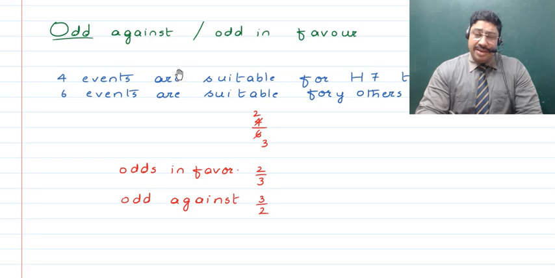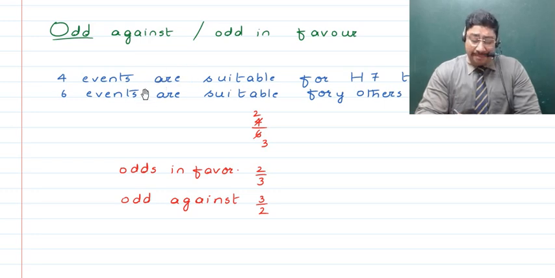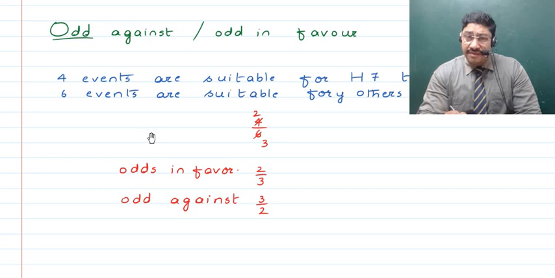If an event can happen in m ways, where m is 4 here, and will not happen in n ways, then for the odds in favor the favorable cases are kept in the numerator and the unfavorable cases in the denominator.